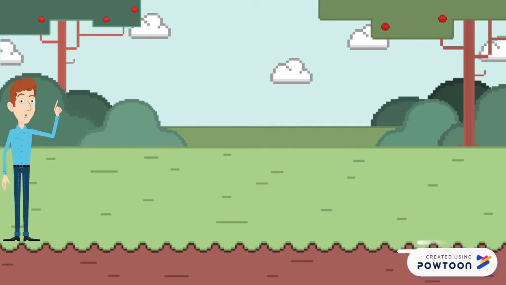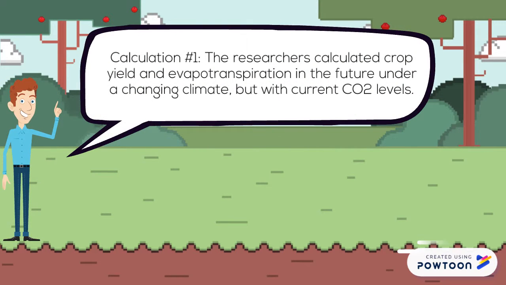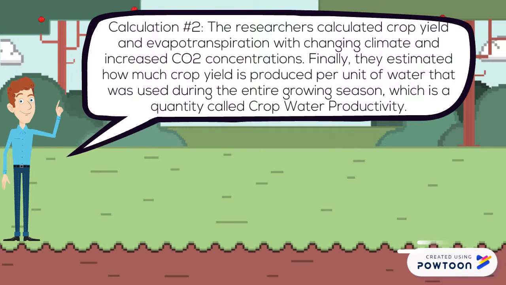The first calculation was where the researchers calculated crop yield and evapotranspiration in the future under a changing climate, but with current CO2 levels. The second calculation states that the researchers calculated crop yield and evapotranspiration with changing climate and increased CO2 concentrations. Finally, they estimated how much crop yield is produced per unit of water that was used during the entire growing season, which is a quantity called crop water productivity.